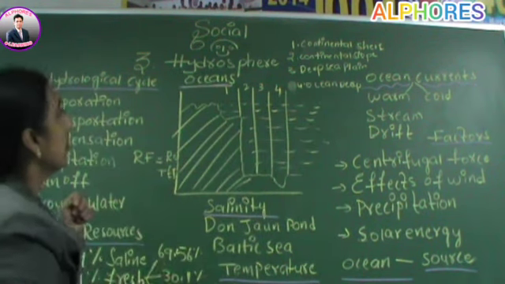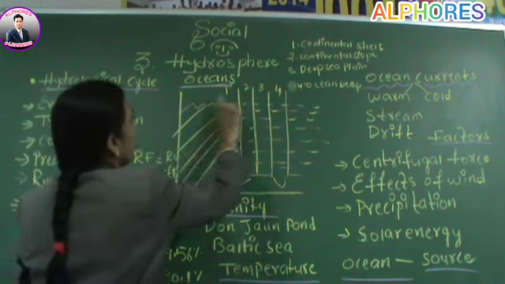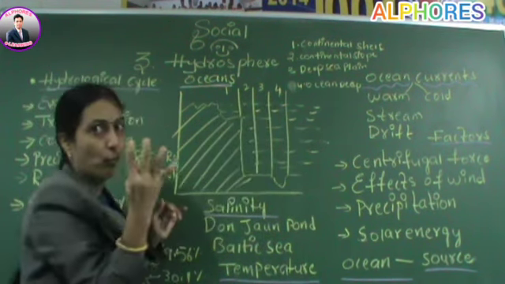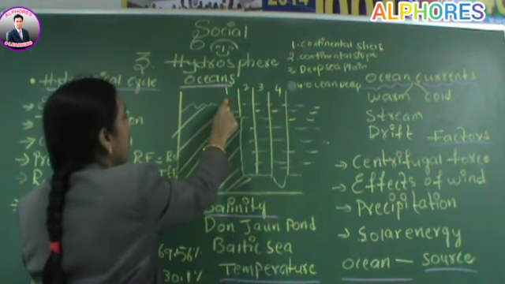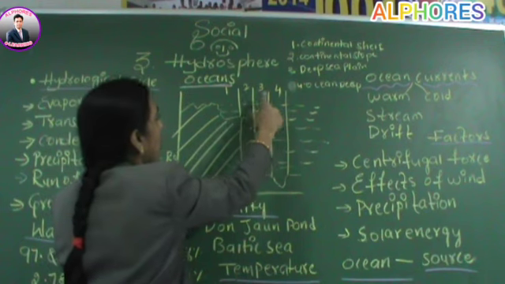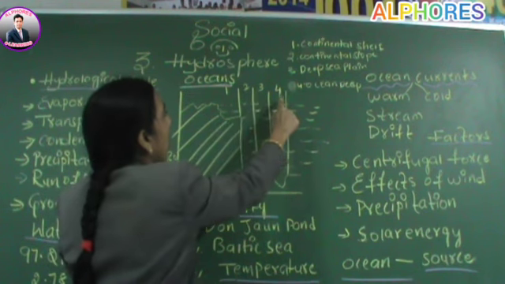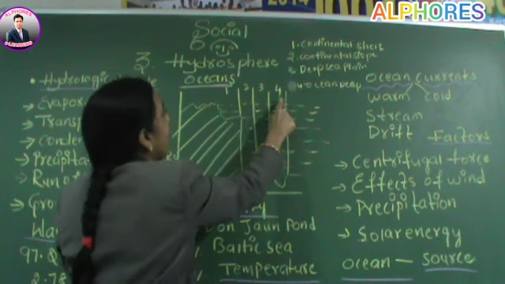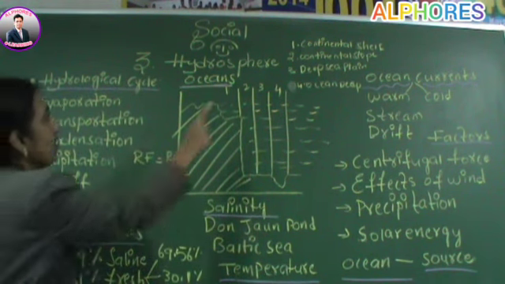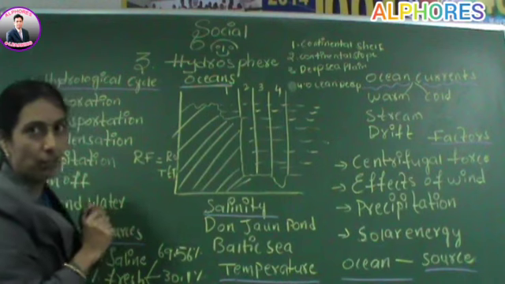This is the ocean floor. It is divided into four parts. The first one is called the continental shelf. This part is called the continental slope, this is the deep sea plain, and this is the ocean deep. What are these? We have to read them. First I will tell about the continental shelf.